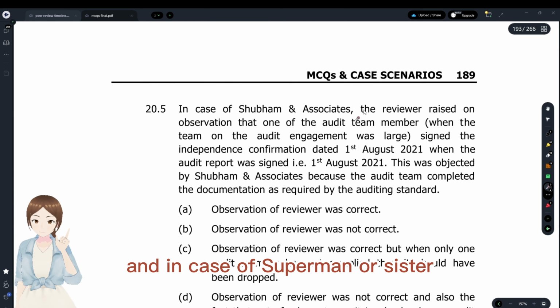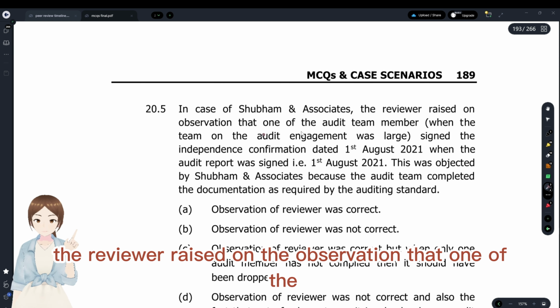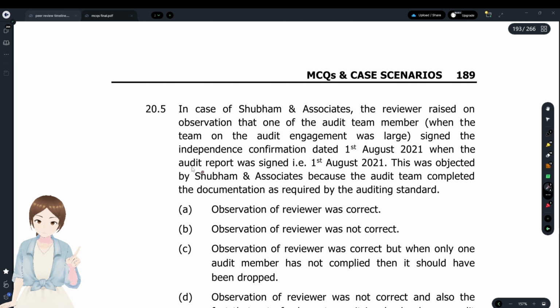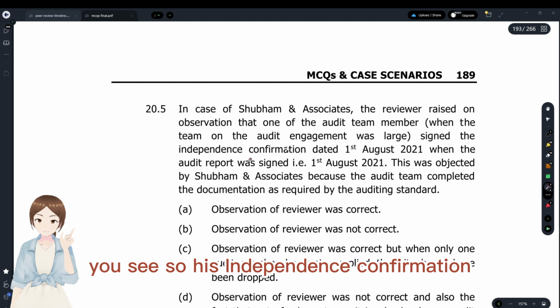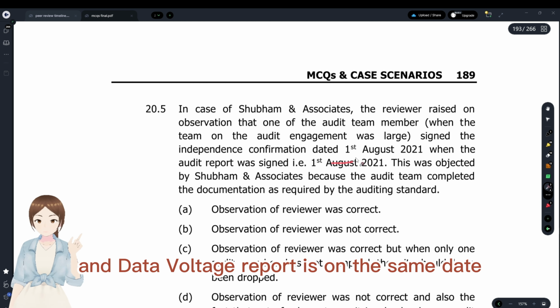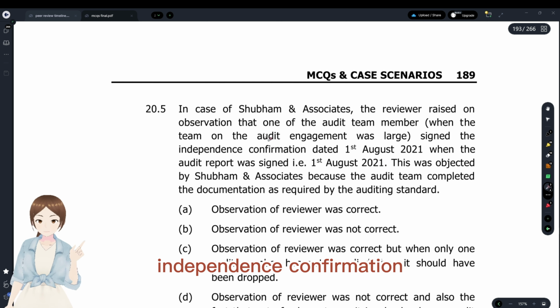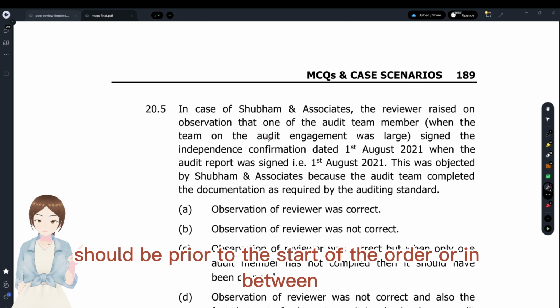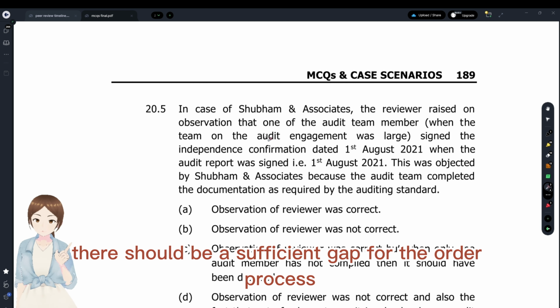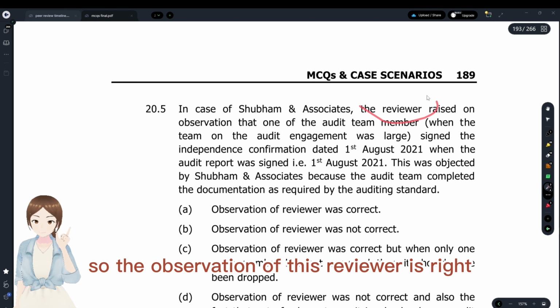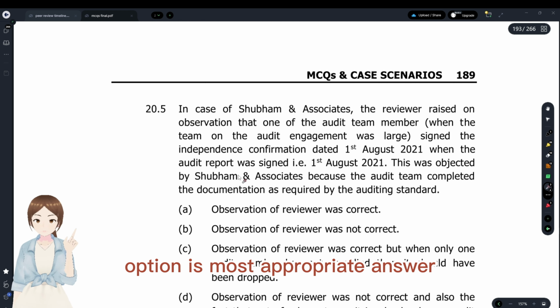And in case of Shubham and Associates, the reviewer raised an observation that one of the audit team members signed the independence confirmation on the date of the audit report. You see, his independence confirmation and the date of the audit report are on the same date. It should not be that, right? The independence confirmation should be prior to the start of the audit or in between. There should be sufficient gap for the audit procedure. There should not be like this, right? So the observation of the reviewer is right. Option A is the most appropriate answer.